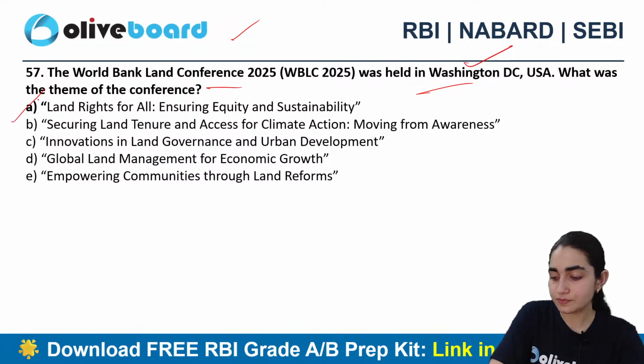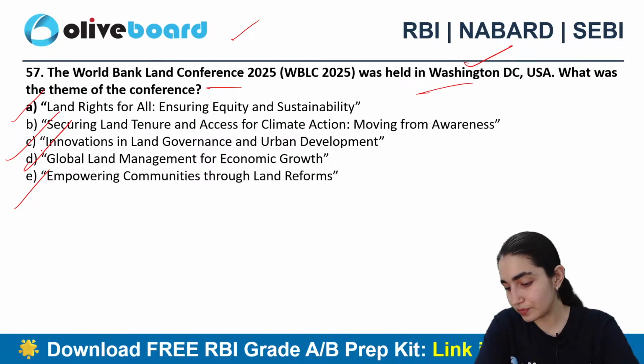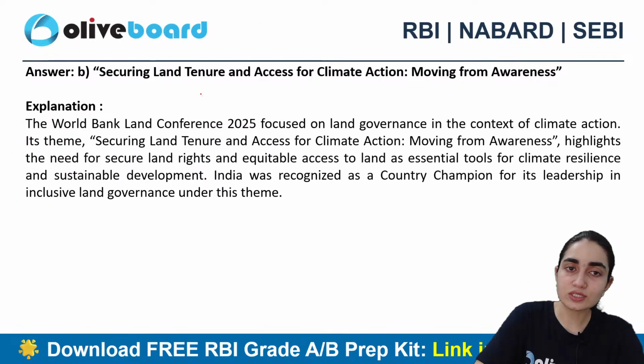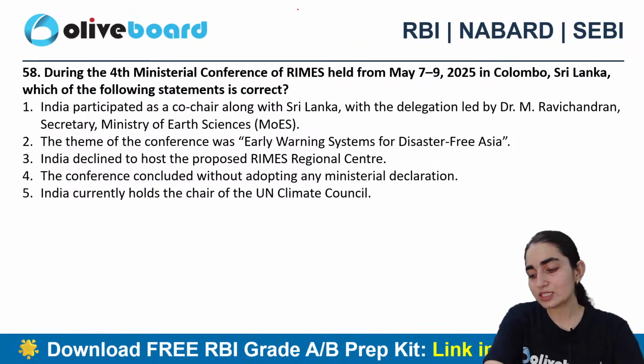Land rights for all, securing land tenure and access for climate action, innovation in land governance in urban development. Is it global land management for economic growth, or empowering communities through land reforms? Which one is the correct answer? All right, so B is the correct answer, which is securing land tenure and access for climate change. Good.